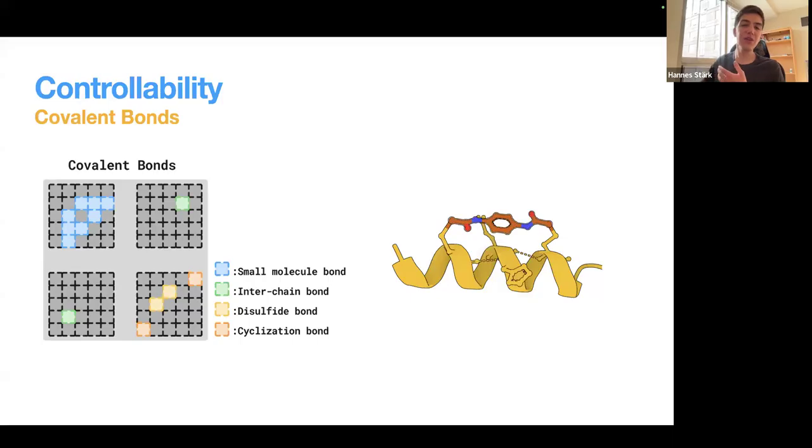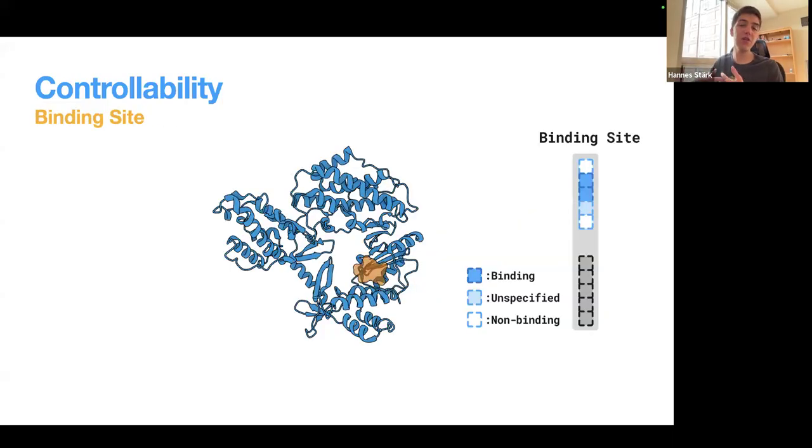You can say that you want a covalent bond between the cysteine and the atom of another chain, or you can specify a disulfide bond or any other covalent bond you might want. Then you can specify not only the site where you want your design to bind to your target, but also which residues in your target you do not want to bind to.